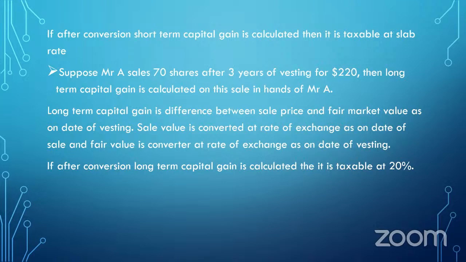And again, we have to convert these values: the sell value at the rate of exchange as on date of sale and the fair market value at the rate as on date of vesting. So the difference between the converted sell value and converted fair market value will be considered as a long-term capital gain and it will be taxed at 20%.